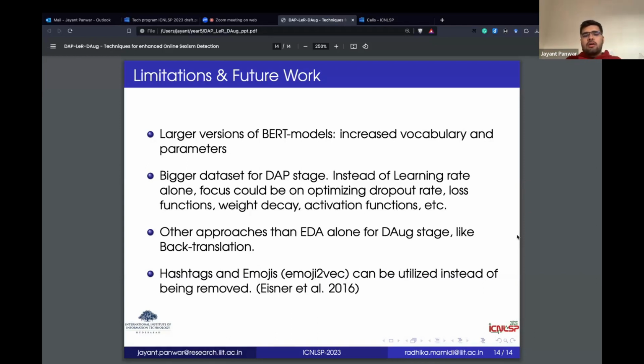And lastly, in the pre-processing stage, we were removing hashtags and emojis. However, we can try to include them, which will give us a better understanding and vector representations for our models, as Eisner et al. had shown in their work in 2016. Emoji2vec and hashtag segmentation were two things that they were able to utilize, and they showed that they really give a boost in the performance in the results.